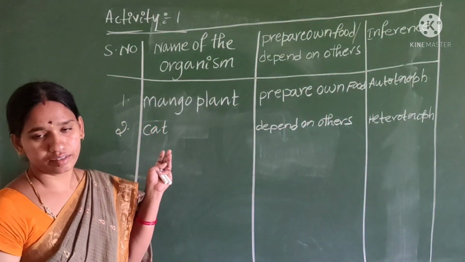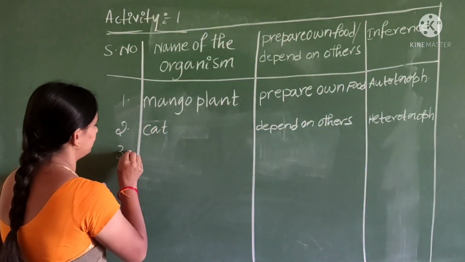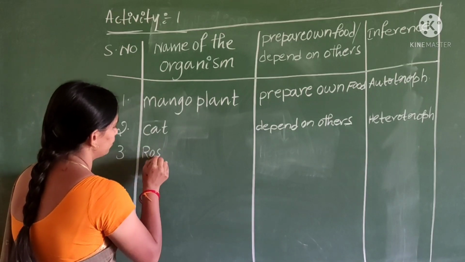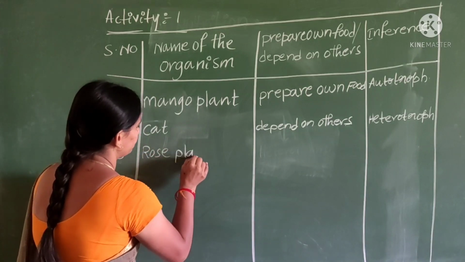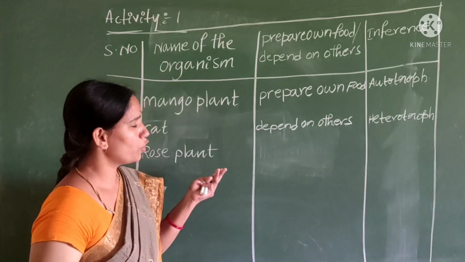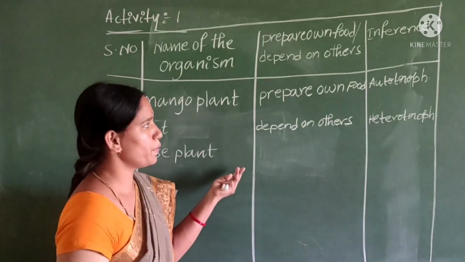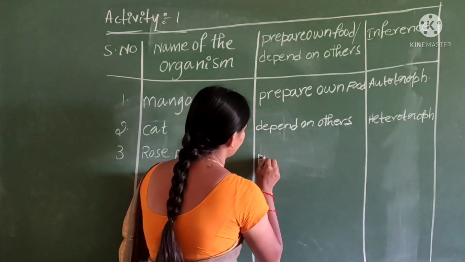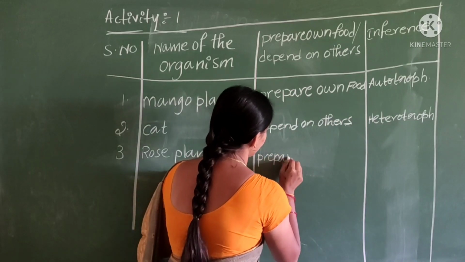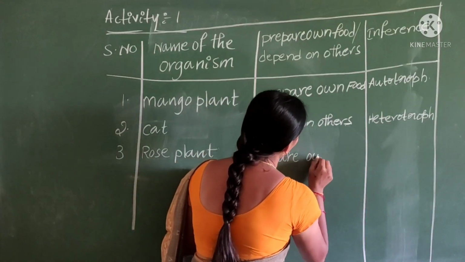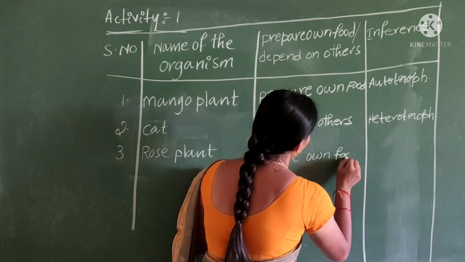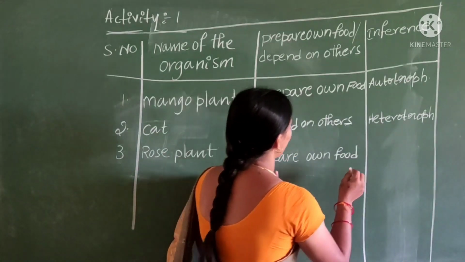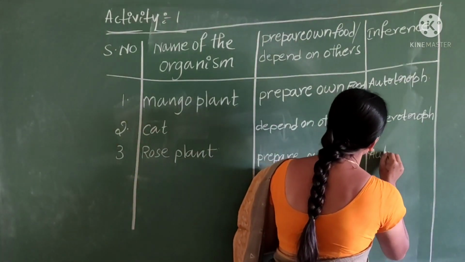Next children, rose plant. Rose plant also prepares its own food. That's why rose plant is also an autotroph.